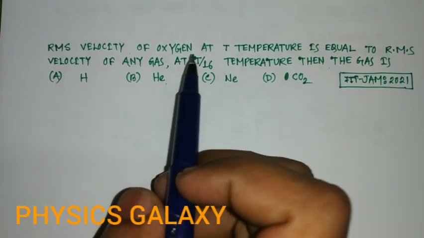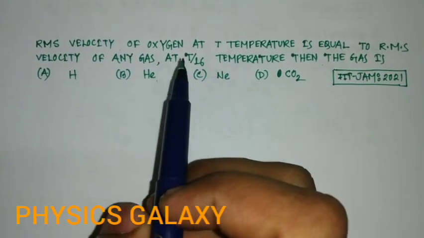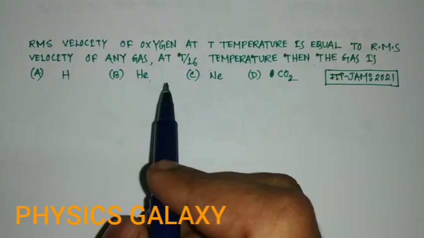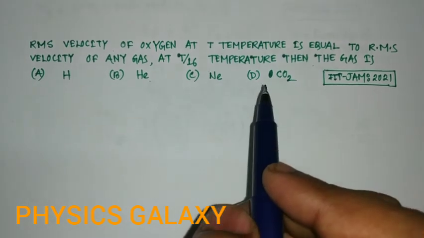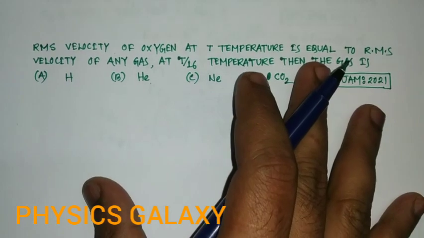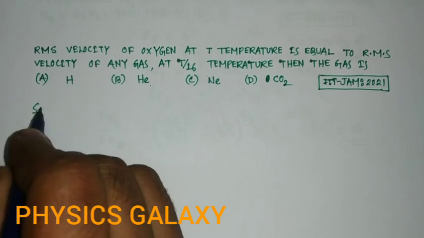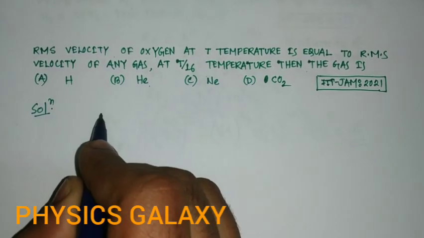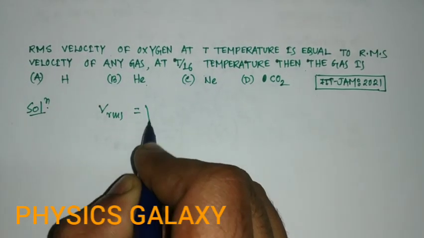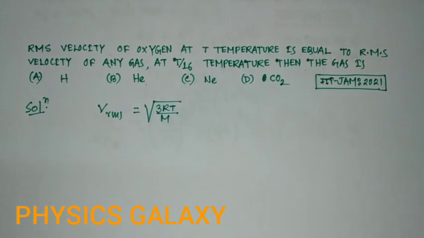The RMS velocity of oxygen at temperature T is equal to the RMS velocity of another gas at temperature T by 16. Then the gas is hydrogen, helium, neon, or carbon dioxide. So it is a very simple problem. We know the RMS velocity formula: Vrms is equal to the square root of 3RT by M.